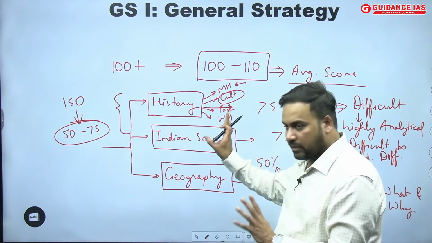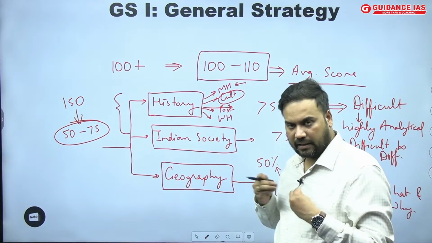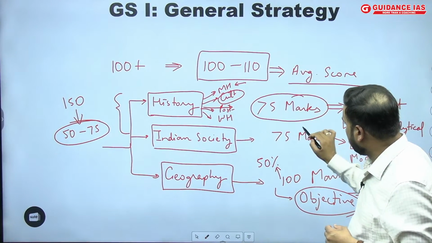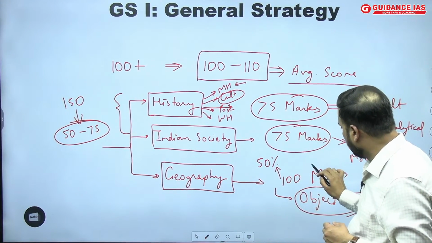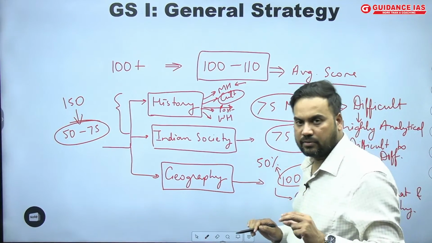So accordingly, I have to decide how much weightage, how much time I should be giving. I really believe this should be the objective criteria for determining how much time I will give to each of the areas of the GS.